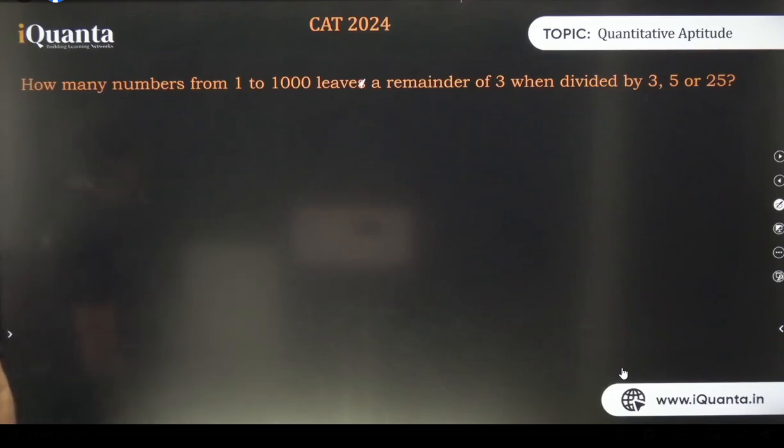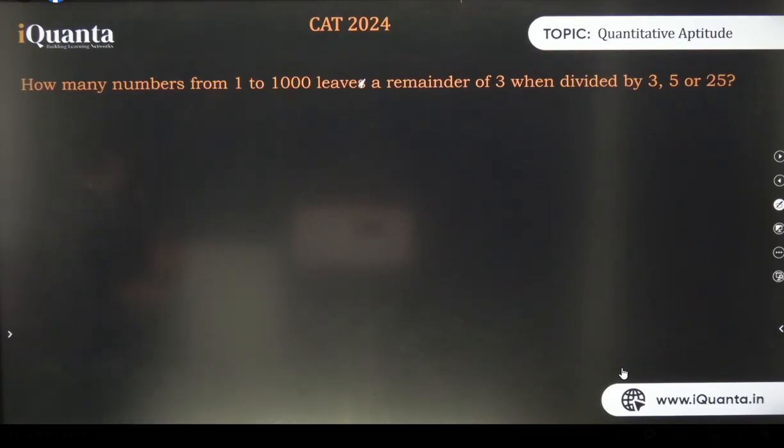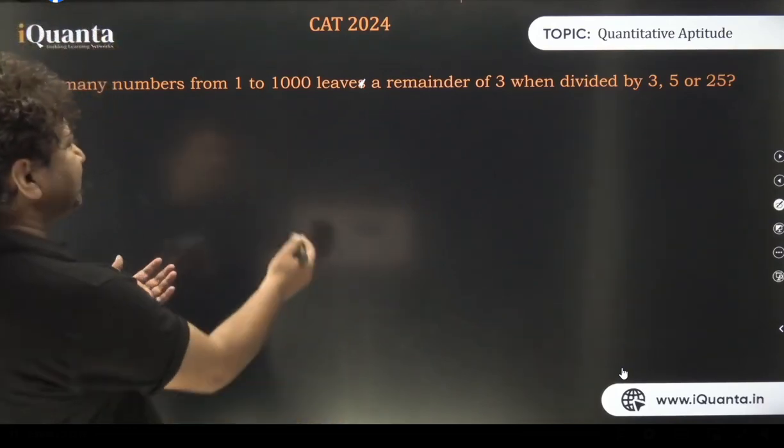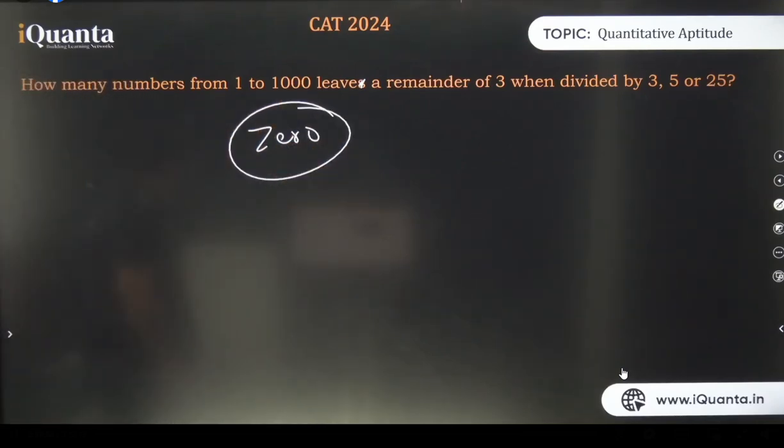Gunjan, the answer is 38, 19 into 2, because 19 was the HCF, right? 19 times A minus B. What will be the answer to this? Soumitra has got 200. What about others? Chintan says 7. Brother, the answer will be 0. There is no such number. Such a number cannot exist in the world.